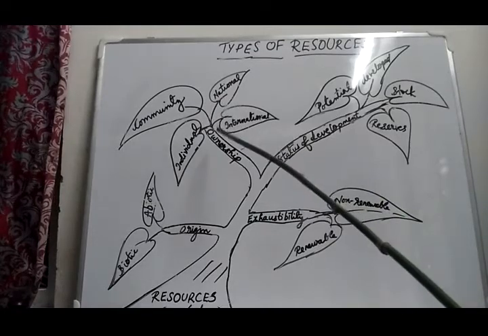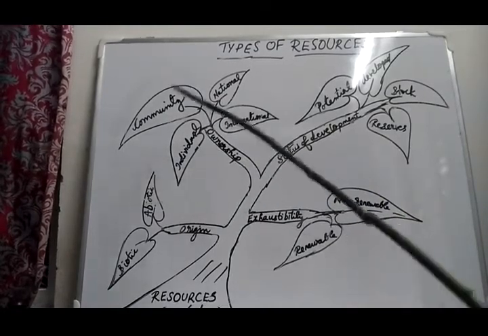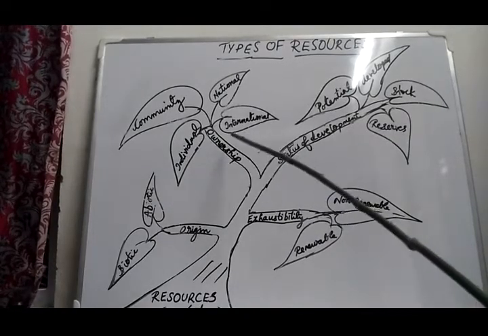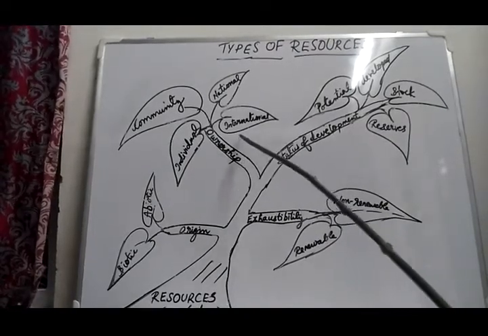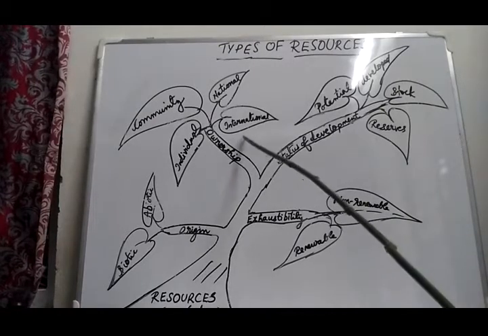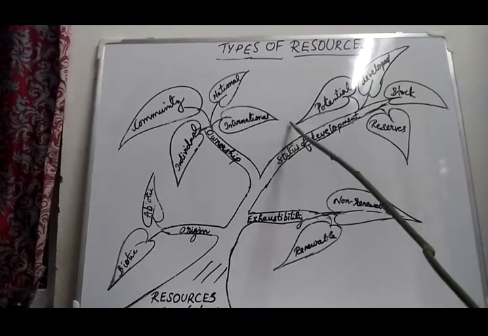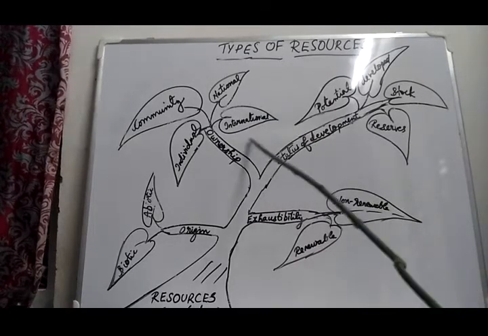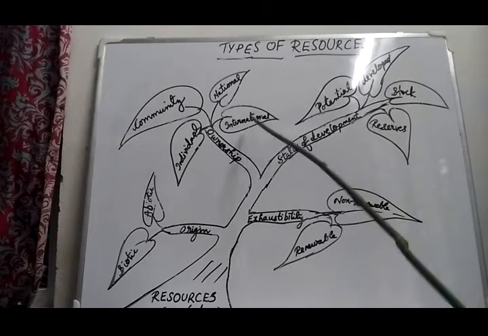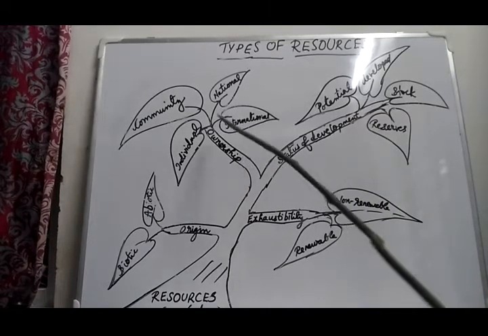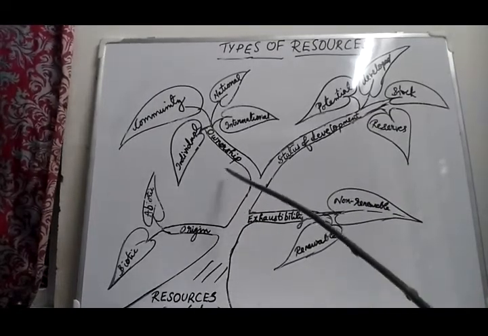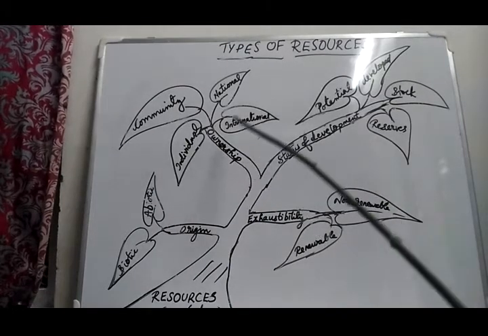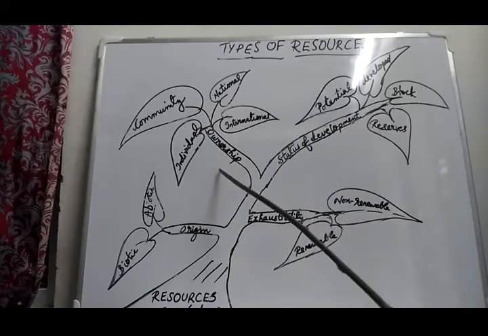Till which area? Till 200 kilometers. Beyond that area, no other country can use. All those areas are international resources. Did you understand? So beyond 200 kilometers of oceanic area are international resources. You understood? Yes. This is regarding the division of resources based on ownership.